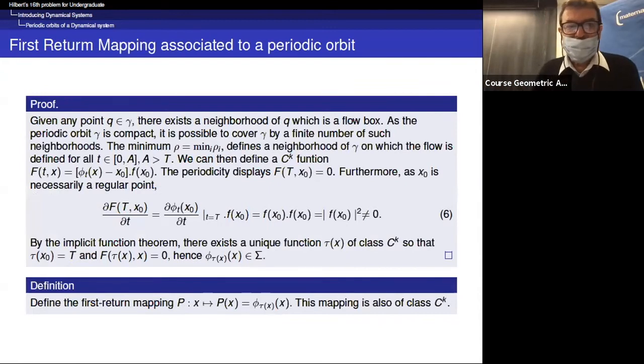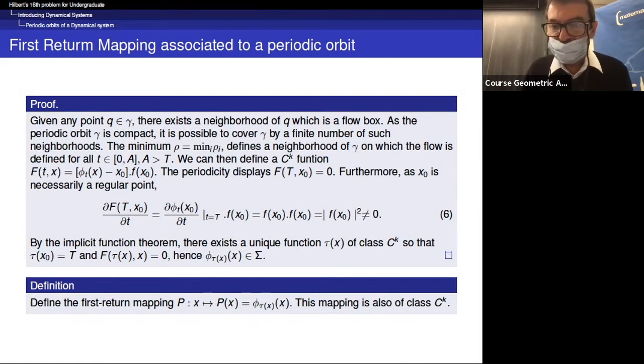Now, there is a proof, but it is elementary, so I can just only give the definition that we can extract from the existence of this tau of x. We define the function p of x, which is phi tau of x of x.